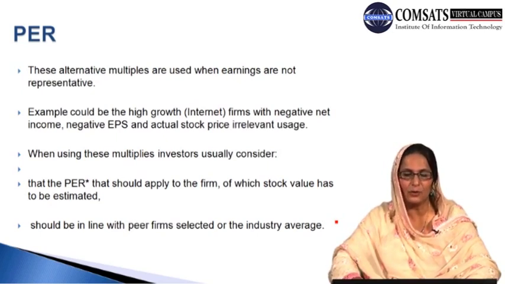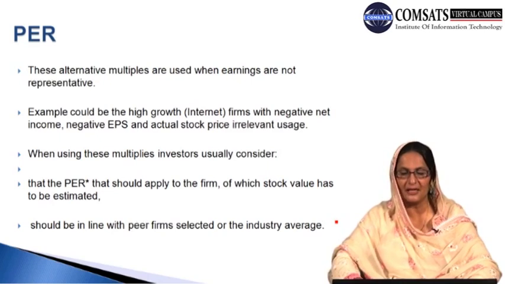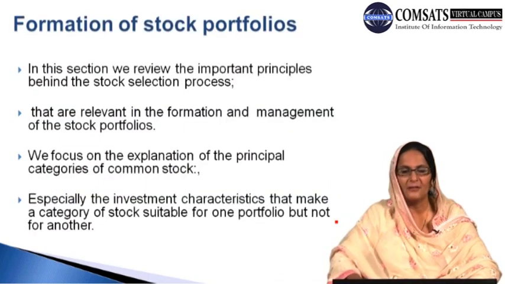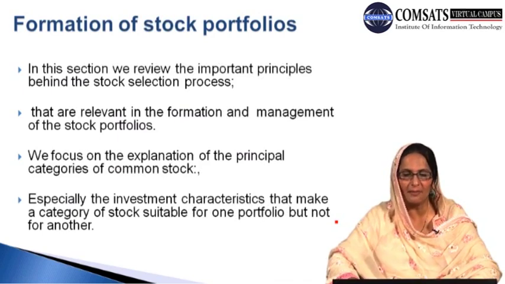The PER that should apply to the firm whose stock value has to be estimated should be in line with peer firms selected or the industry average. So what is the reason that these multiples should be in line? It is what the price earning ratio of any firm of any industry should be on average, and the stock value has to be estimated in line with peer firms selected or the industry average. In this section, we review the important principles behind the stock selection process that are relevant in the formation and management of the stock portfolio.